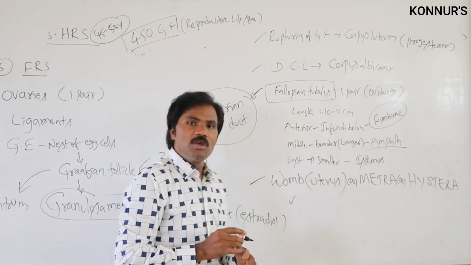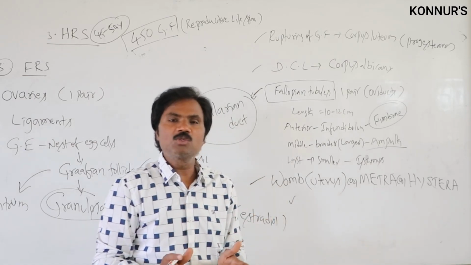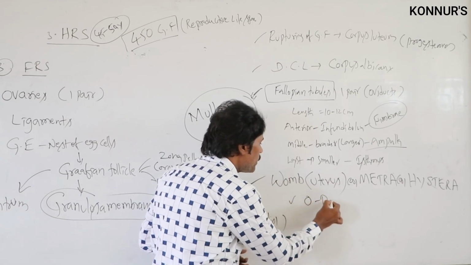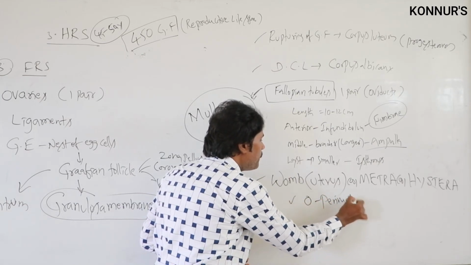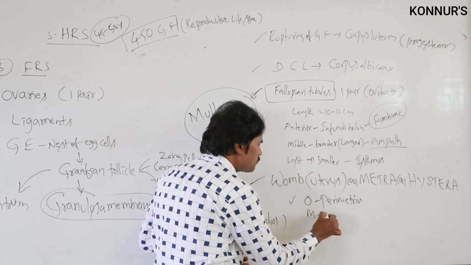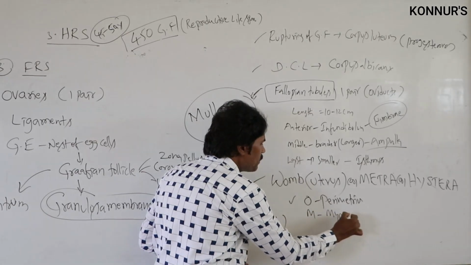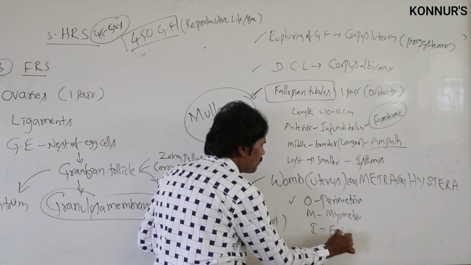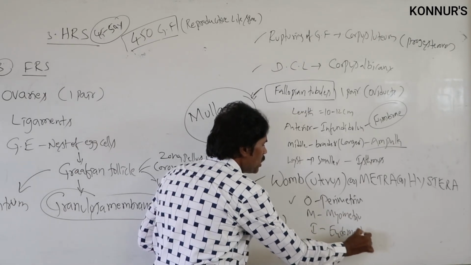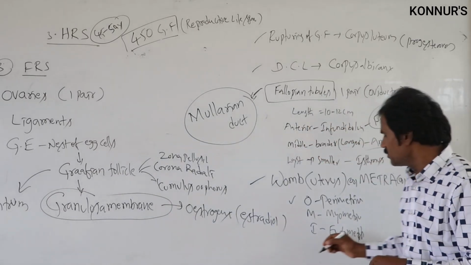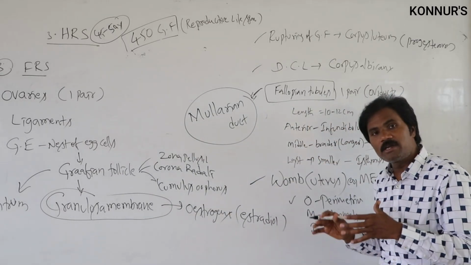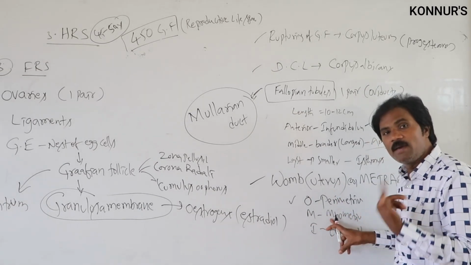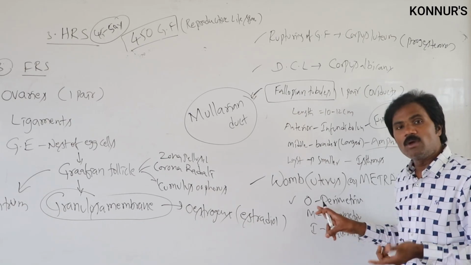In the uterus, three membranes cover it. What is the outermost membrane? It is the perimetrium. The middle one is the myometrium. Then the innermost one is the endometrium. The endometrium acts in implantation as well as menstruation. The myometrium gives labor pains.